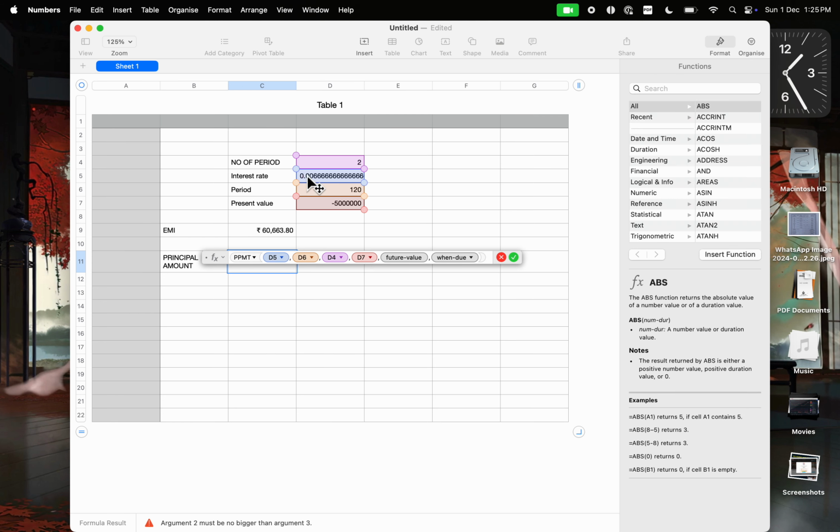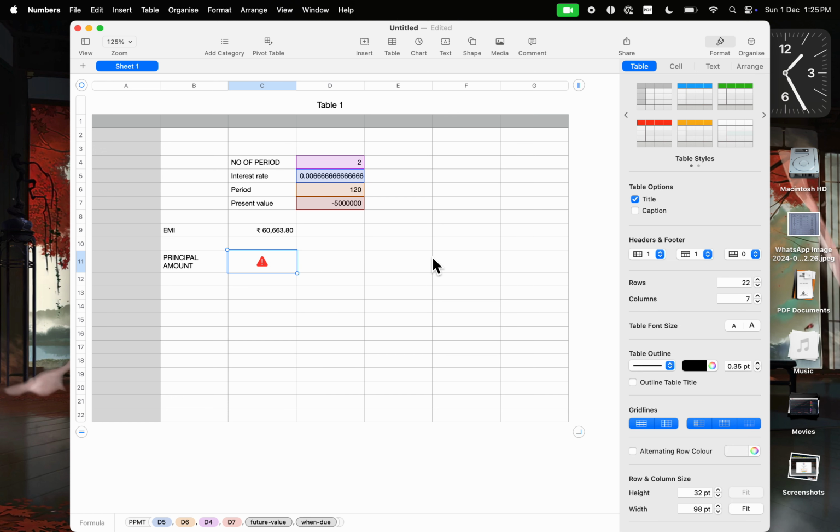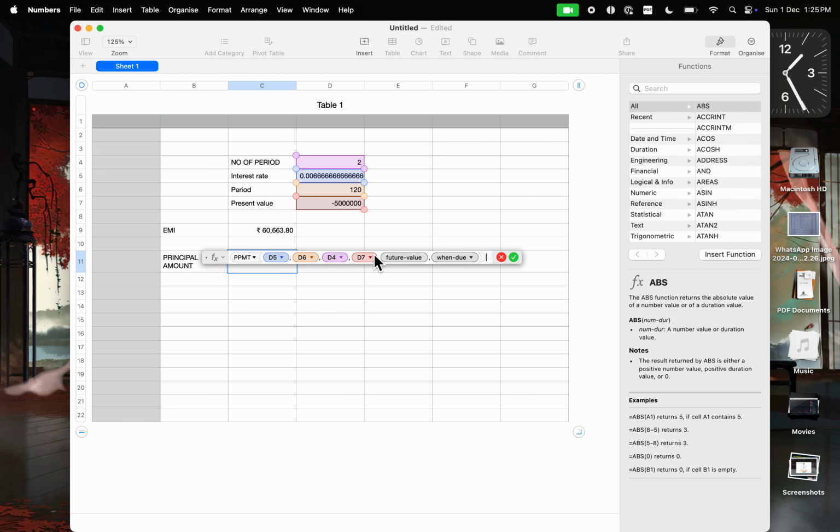see, this is D5, right, interest rate, and this is D6, 12, present value, D4, number of periods, D4, future value, and this thing P50, this is due. Okay, let us see what is the reason for this. We'll redo it.